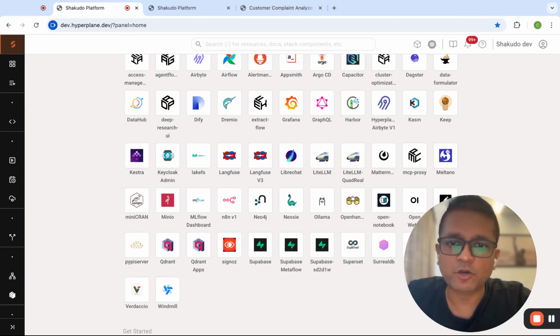As you are aware, Shakudo is an operating system for data and AI. It brings together 250 best-in-class components in one secured environment, which means no DevOps, no MLOps or AIOps work. OpenHands, on the other hand, is an AI coding agent that helps you build software through natural language conversation. You describe what you need, it writes the code, tests it, and deploys it for you. OpenHands is available as a component on Shakudo. As a part of this demo, let's see how the problem statement we started with can be solved using OpenHands.